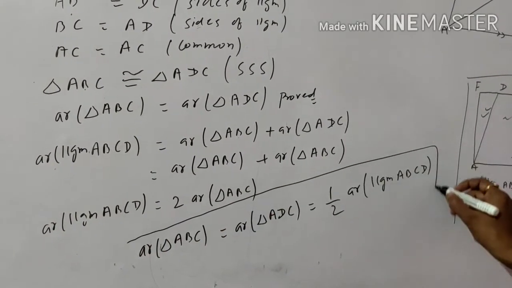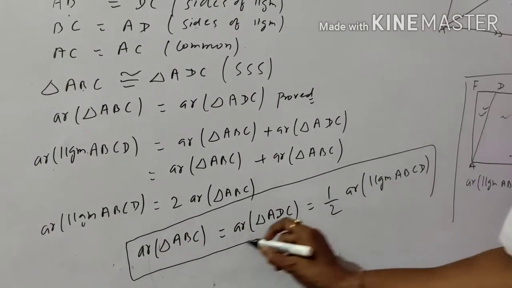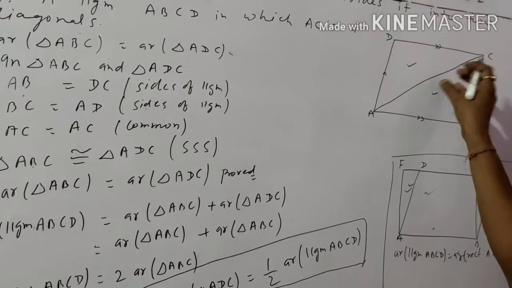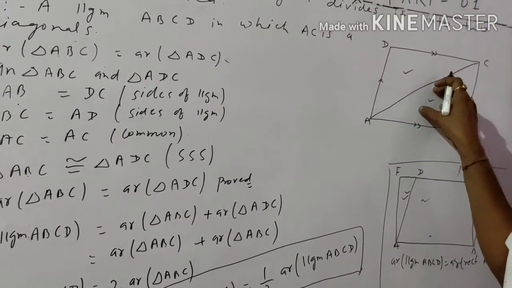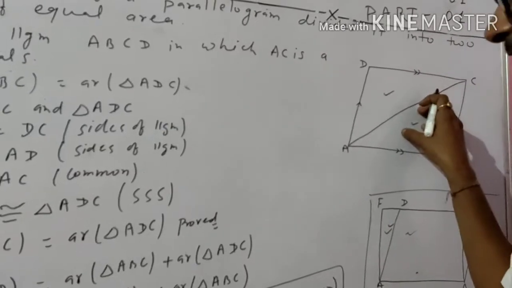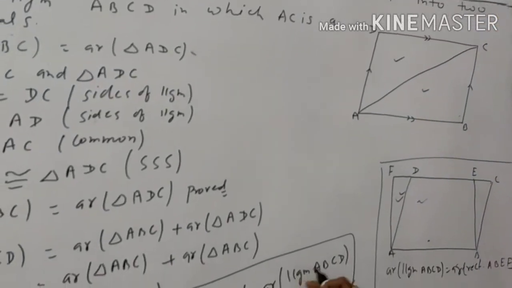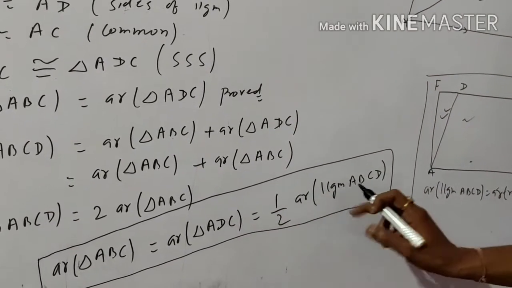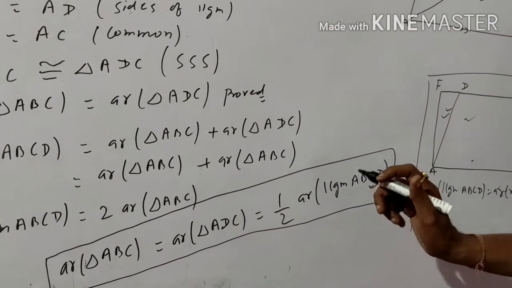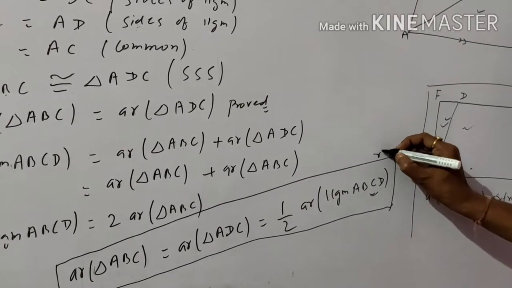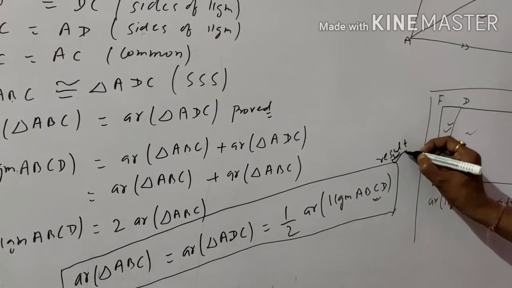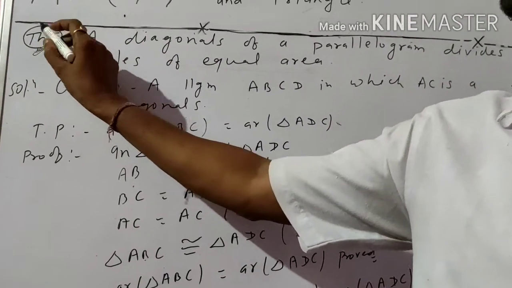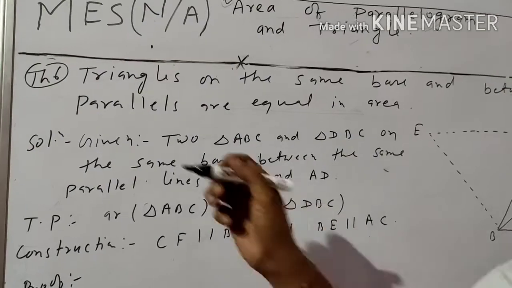So student, this result can be used directly. If any parallelogram is given and you have to write the area of any one triangle, we can write area of any one triangle is equal to 1 by 2 area of parallelogram. Area of the other triangle is also equal to 1 by 2 area of parallelogram. This is the direct result. Okay student, I hope you understand theorem number 5. The next is theorem number 6.